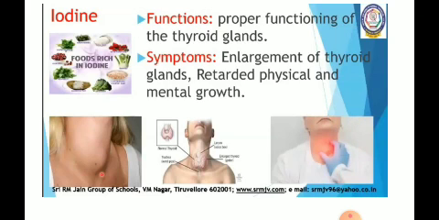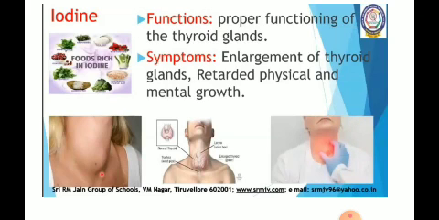Okay, so a person with goiter shows swelling in the neck region. So you can observe the swelling in the neck region. The physical and mental growth will be retarded, will be very slow. Okay, here you can also observe that it is not prevalent among the people of coastal areas, as they get iodine from the seafood they eat, children.